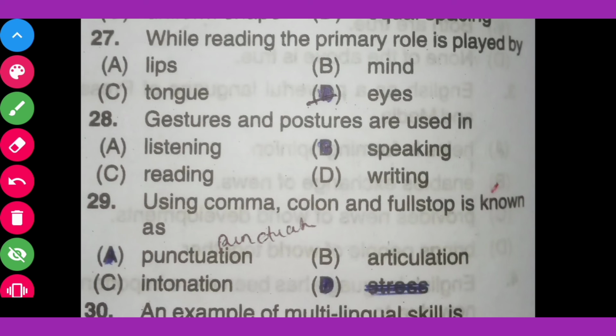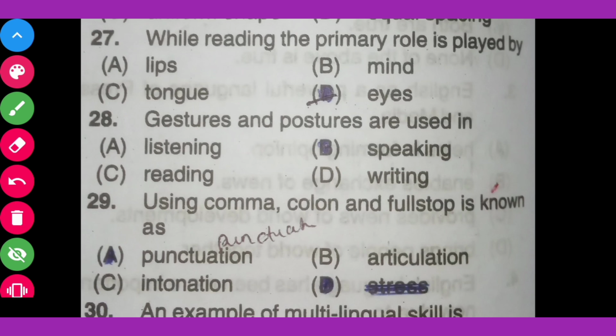Question number 28. Gestures and postures are used in option A listening, option B speaking, option C reading, option D writing. The correct answer is speaking. Gestures and postures are used in speaking. Then come to the next question.